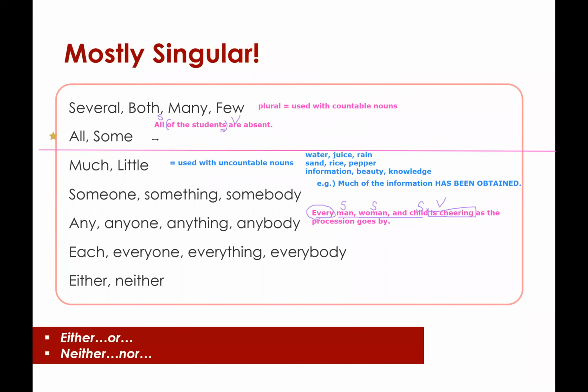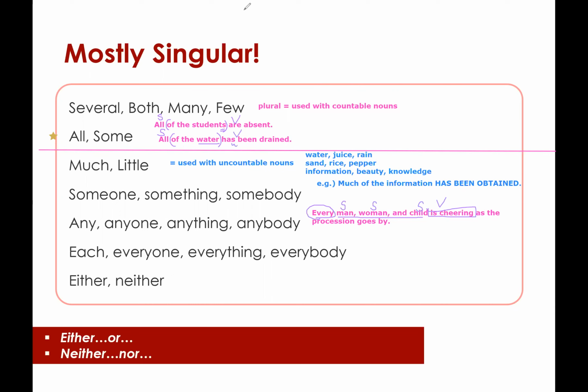Whereas if you say all of the water has been drained, right? Same thing. Let's put our prepositional phrase in parentheses. Subject is still all, the indefinite pronoun, but in this case, we're talking about water, which is uncountable. So my verb becomes has been drained, which is singular.